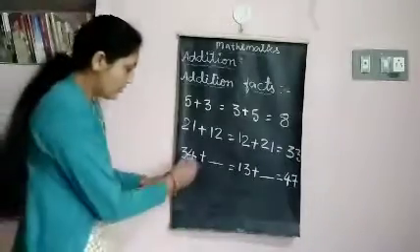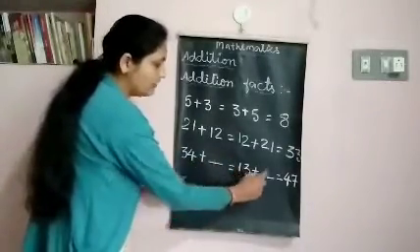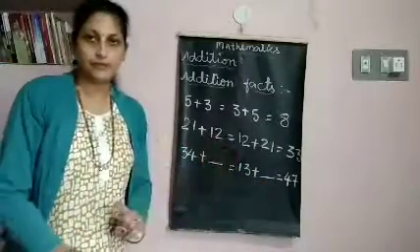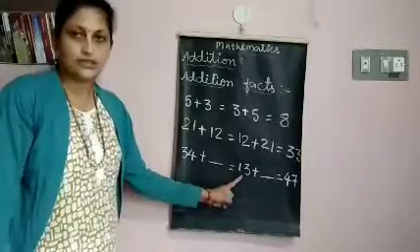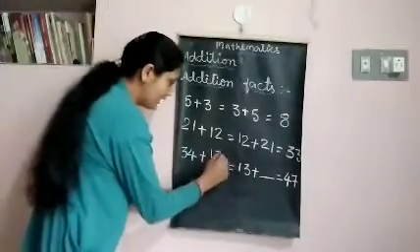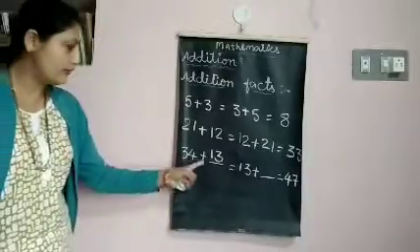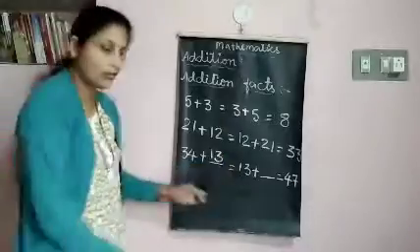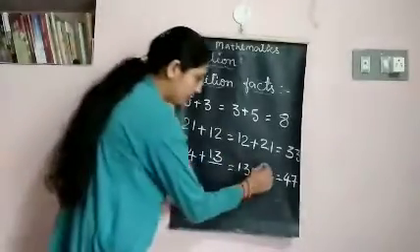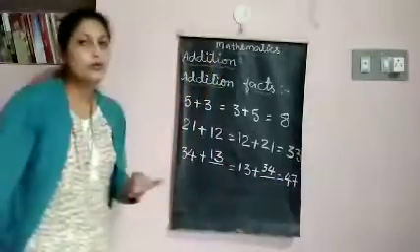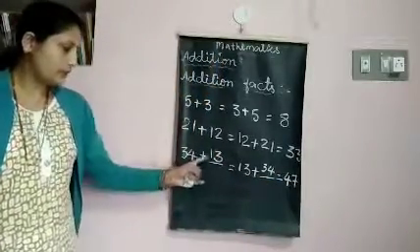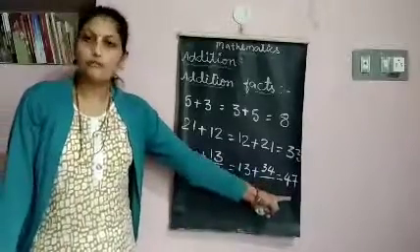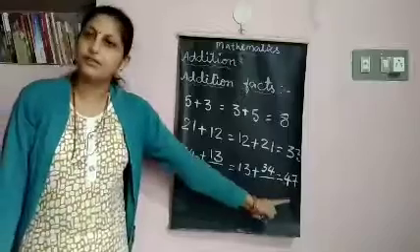You know that when we interchange the numbers, the answer remains same, isn't it? So here 13 is given. So what should come here? In this gap, 13. 34 plus 13 is equal to 13 plus what comes here? 34. 13 plus 34 is equal to 47. 34 plus 13 or 13 plus 34 both remain same, that is 47.